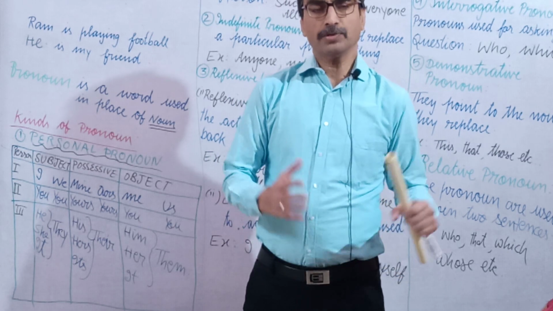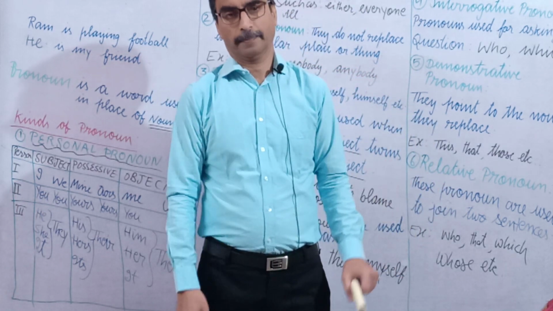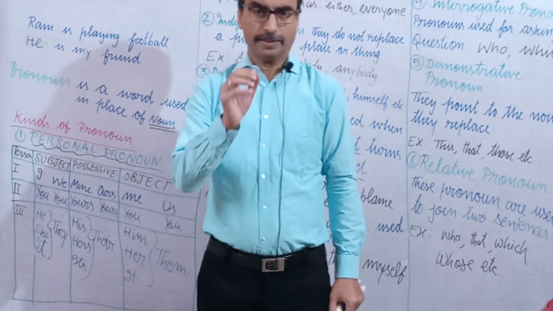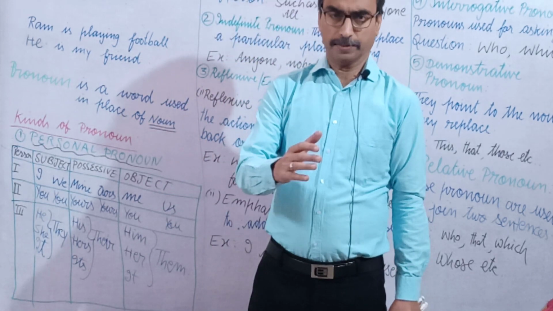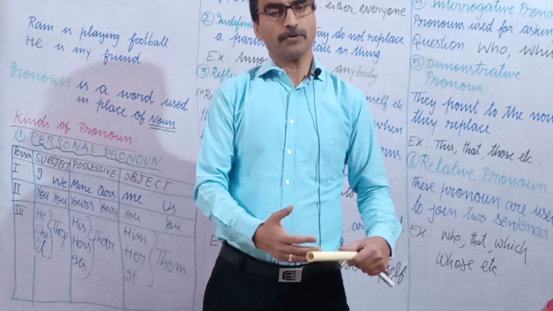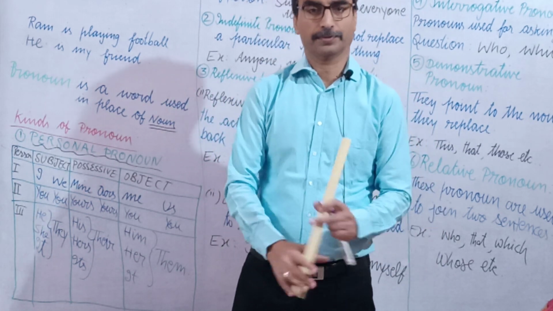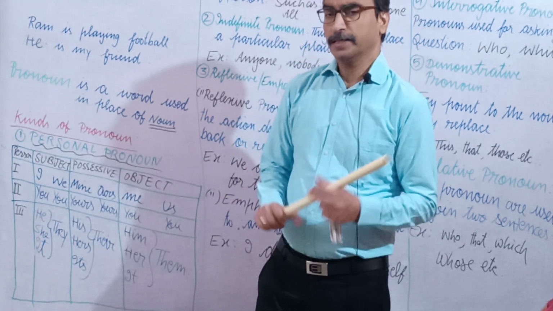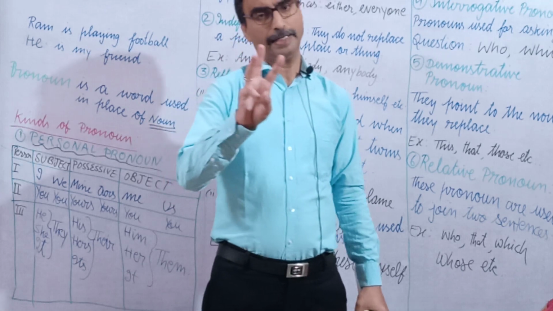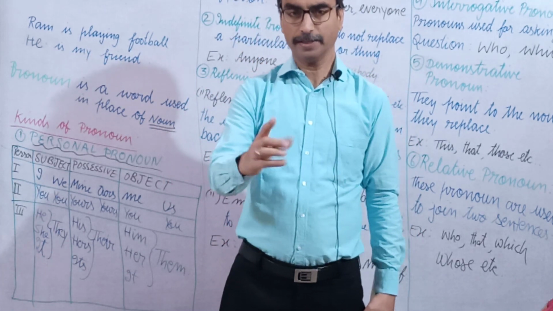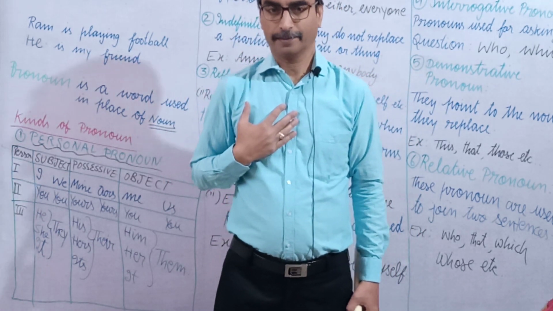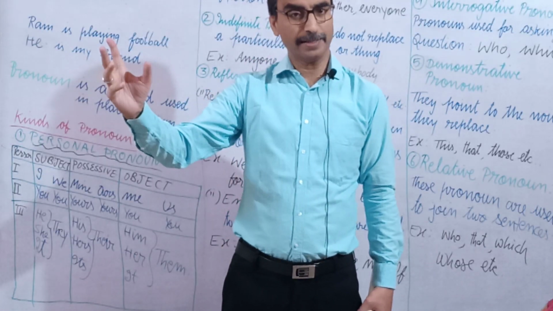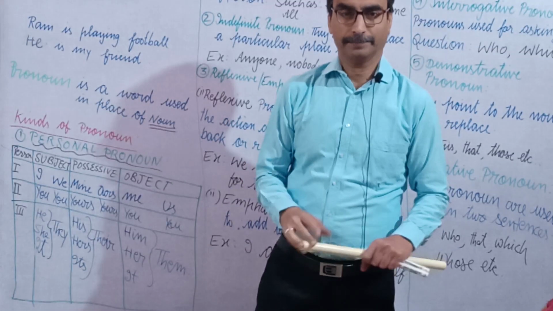So there are around 7 kinds of pronoun. And the first kind, which is very important, is personal pronoun, which is used for person and animals. Let us see what is personal pronoun. When we talk, there are 3 kinds of person. One person is who is speaking. Second person is who is listening. And third person is about whom we are talking.